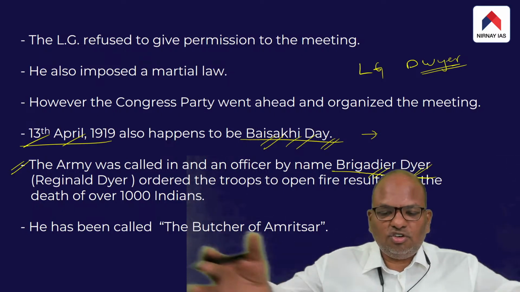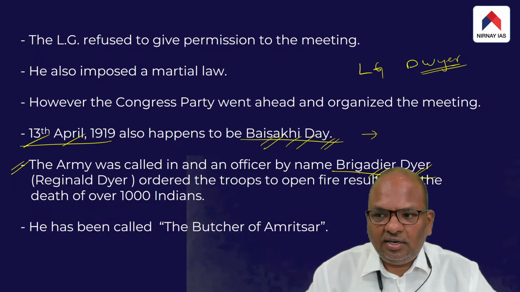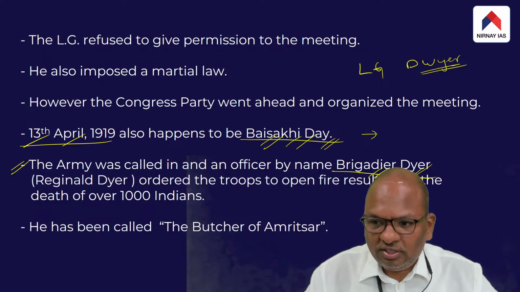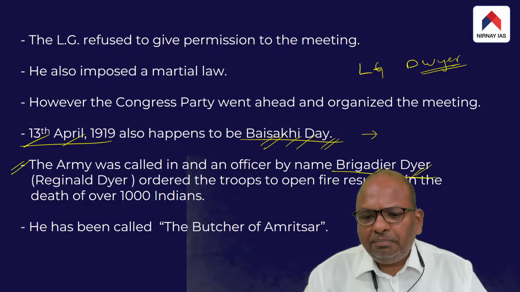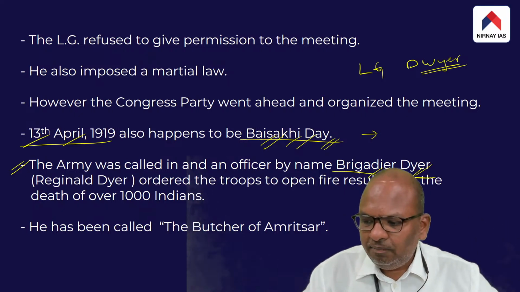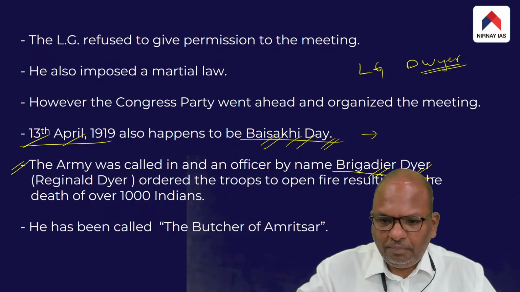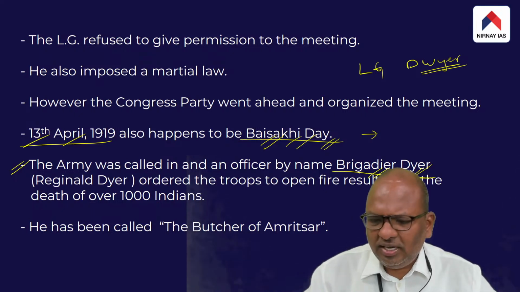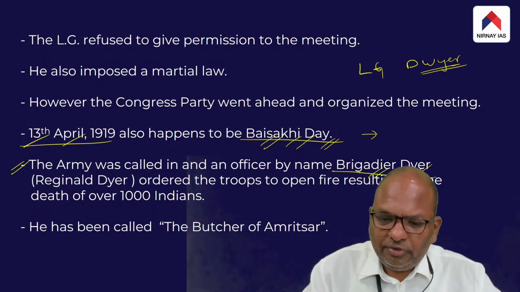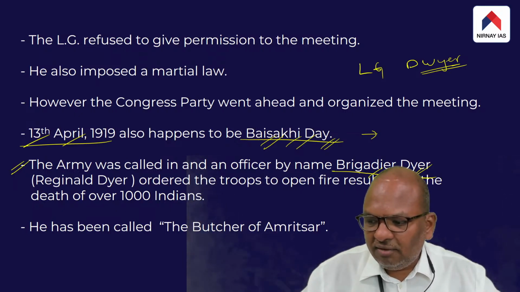The point is, thousands of people were assembled in Jallianwala Bagh. People did not go to the Jallianwala Bagh merely to protest against the Rowlatt Act. People who had visited the temple just out of curiosity went to the Jallianwala Bagh ground, an open place, because the meeting was being carried out by the Congress party. So people came just out of curiosity, and there were thousands of people gathered in the Jallianwala Bagh.